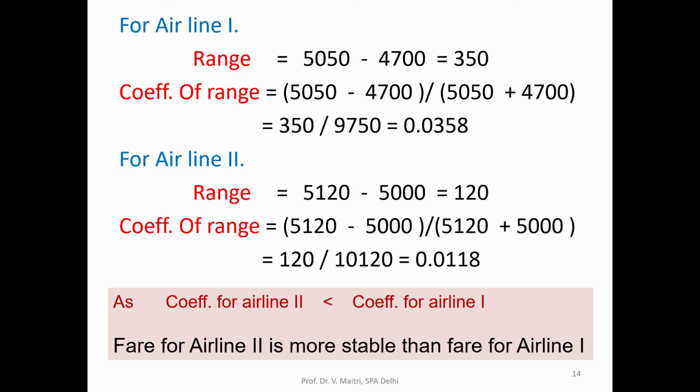So we can hope that the stability in airline 2's fare is much better than airline 1. It is a benefit, and it has a loss also. The benefit is that if the fares fluctuate very highly, then when the rates are very low, you buy a ticket. But when you go to the market to buy the ticket, maybe airline 1's fare is very high, but we know that airline 2 may not have much fluctuation.